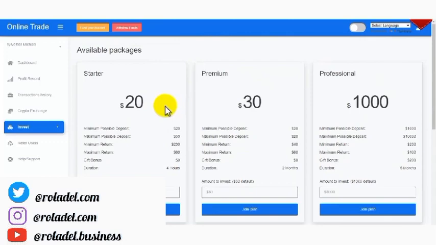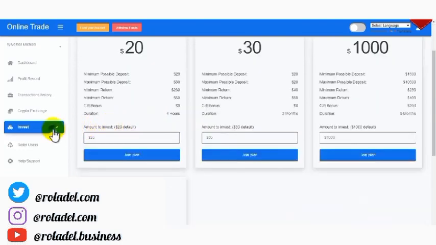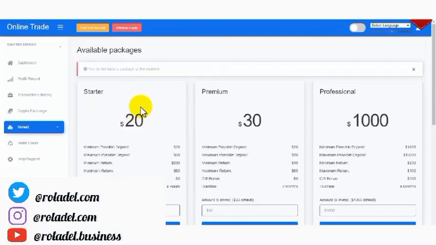I'm going to show you the step-by-step guide on how you can create an investment plan from the admin dashboard. So this is just the user dashboard. I want you to understand how the user dashboard works before we move over to the admin dashboard. You can add more plans from the admin dashboard, and you can edit the already created plans. So that's for the plans. We have my investments. If you've invested in this particular website, when you click on my investments, you will know your active investments. There is no investment currently on this particular account, so that place is showing empty. You do not have a package at the moment. That's why it's like that.